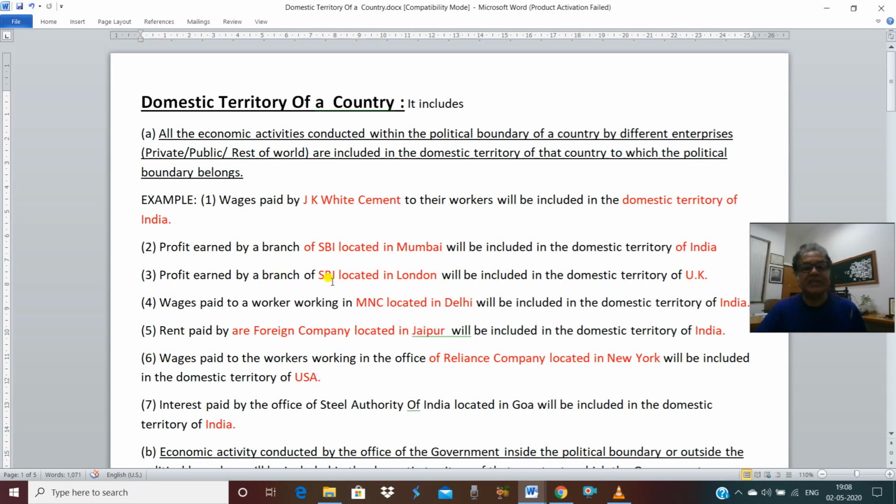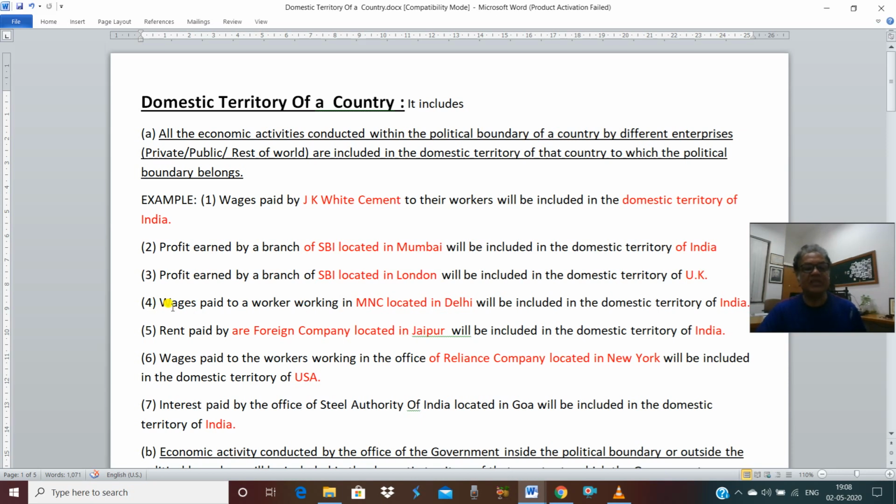Next question is the same SBI. Same SBI earned profit, but not in India, by its branch which is located in London. So this will not be a part of the domestic territory of India. Why? Because this economic activity, the profit earned, is by that branch of SBI which is not located in India. It is located within the political boundary of UK. Hence, it will be included in the domestic territory of United Kingdom.